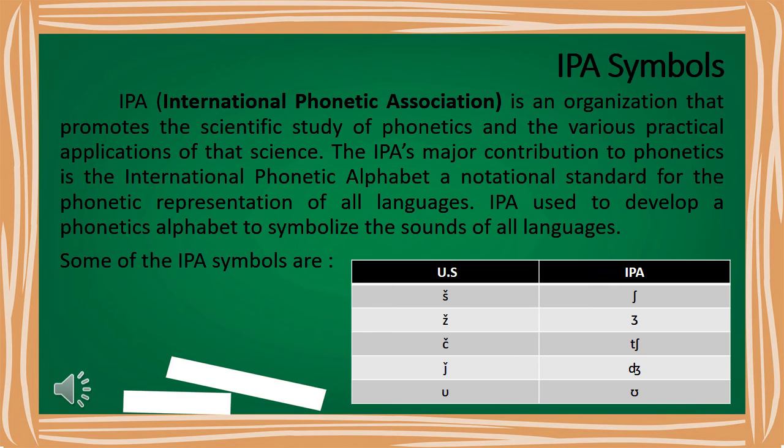The IPA's major contribution to phonetics is the International Phonetic Alphabet, a notational standard for the phonetic representation of all languages. IPA was used to develop a phonetic alphabet to symbolize the sounds of all languages. So, this is the difference between US and IPA or British phonetic symbols.